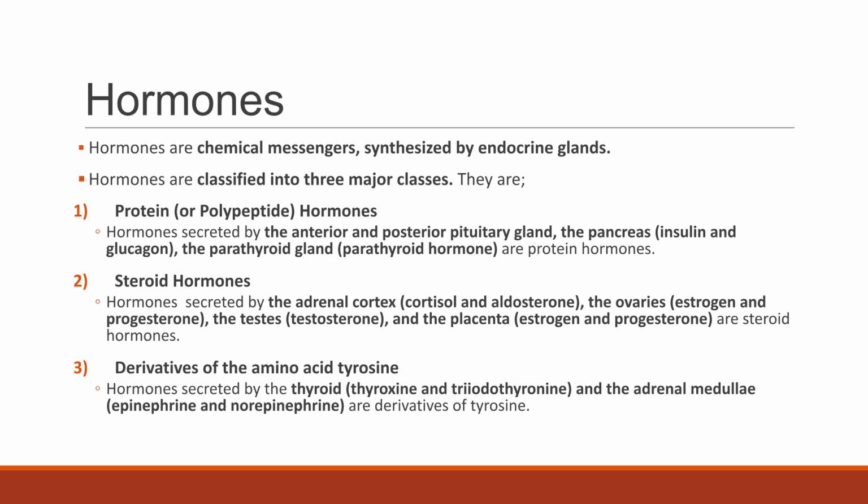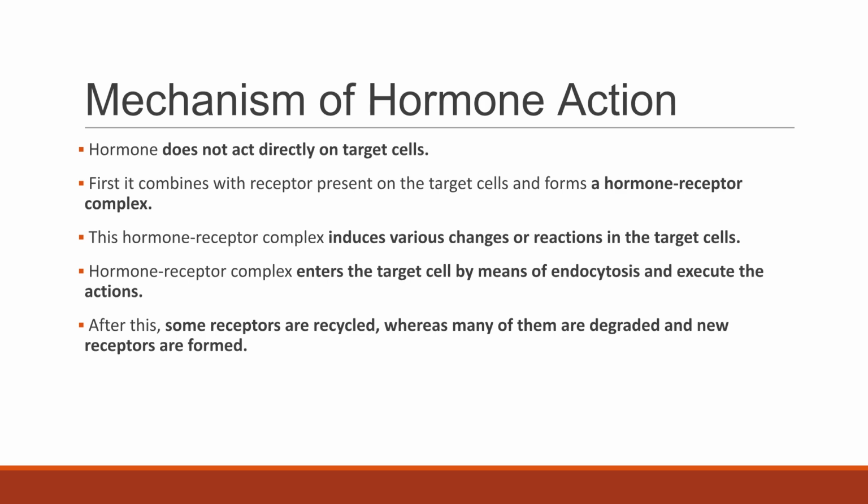and body control. Hormones are chemical messengers classified into three major classes: protein or polypeptide hormones, steroid hormones, and derivatives of the amino acid tyrosine. Hormone action begins when it combines with a specific receptor on the target cell to form a hormone receptor complex. This complex then induces changes in the target cell.